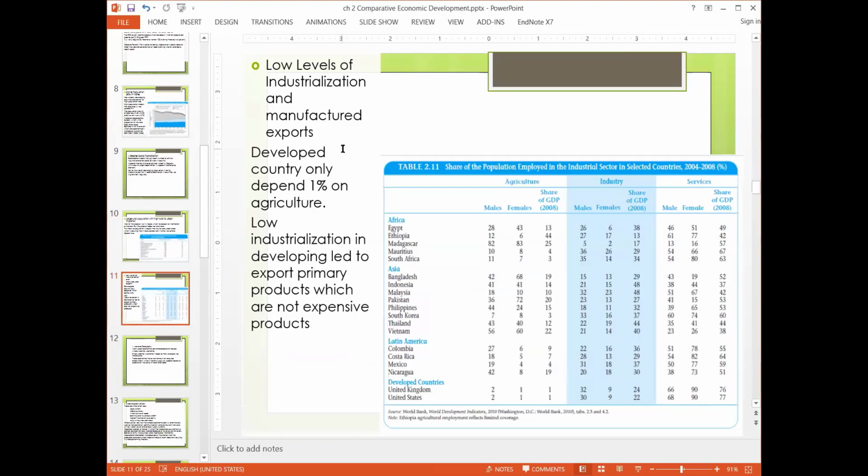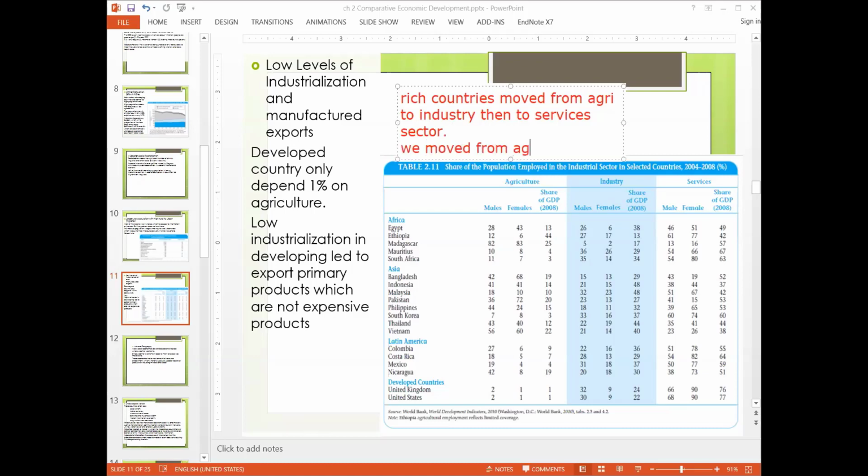Low industrialization and manufacturing exports. Let me give you a brief background: the rich countries moved from agriculture to industry, then to the services sector. But the problem is we moved from agriculture to services directly. We will study that in detail later on, but this problem is being discussed here.